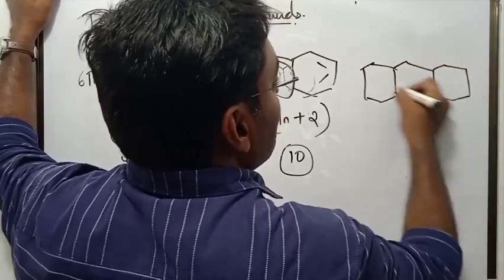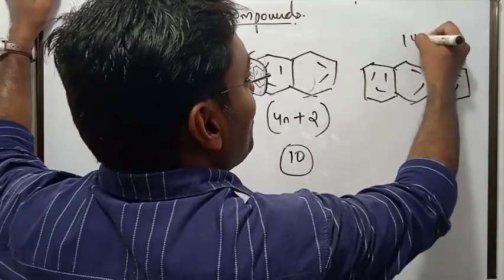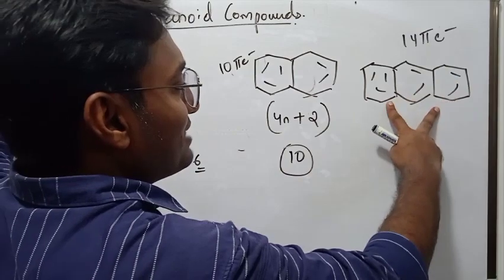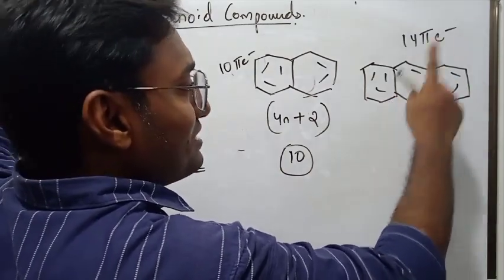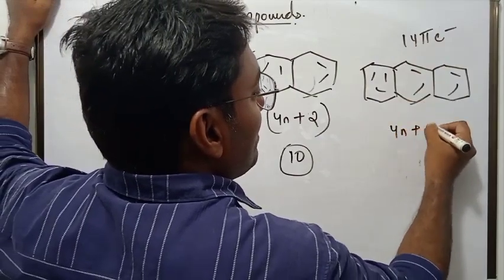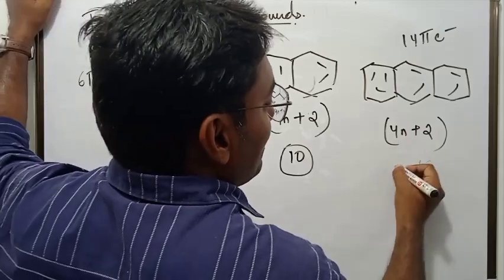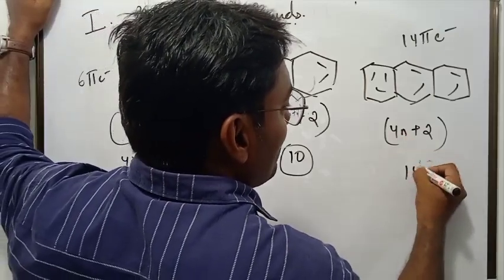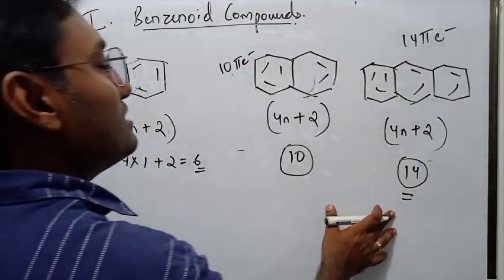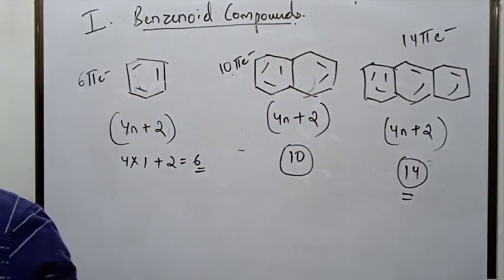Now, let me draw the third example before you. This is anthracene. How many electrons here? 14 pi electrons are there. Is it cyclic? Yes. Is it planar? Yes. Does it have a conjugated system? Yes. Does it satisfy Huckel's rule? What will you put here? Yes, 3. If you put n equal to 3, you will get 14. So this also satisfies Huckel's rule and the other 3 conditions. Therefore, all these benzenoid compounds are aromatic in nature.